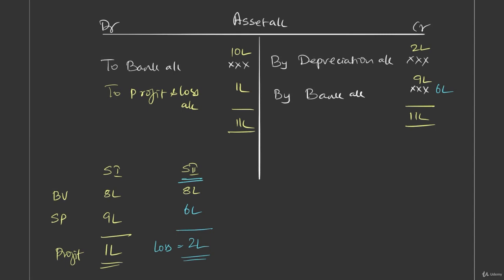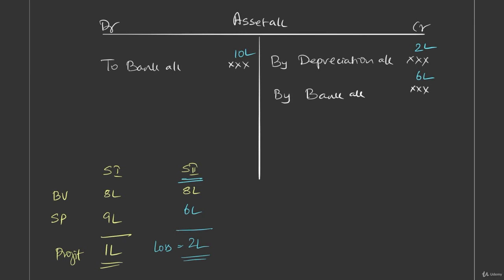Okay, to avoid confusion, let me clear the previous items. Okay, now let's see. What was the bank entry? We said it was purchased for 10 lakh. Depreciation provided as 2 lakh. Now what has been received? It is only 6 lakh. Only 6 lakh is received. It means on the credit side the total is 8 lakh. On the debit side it is 10 lakh. So on the debit side it is higher.